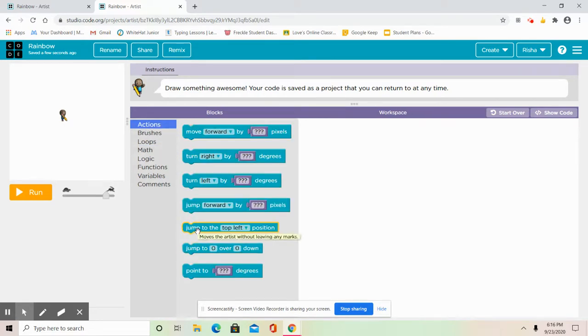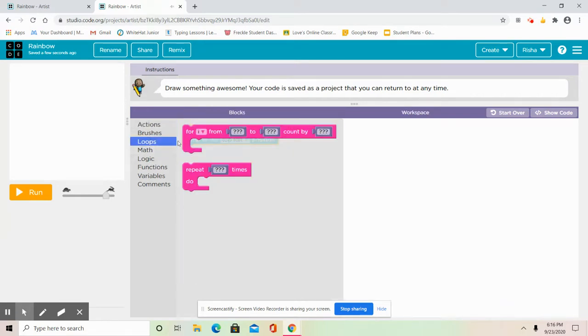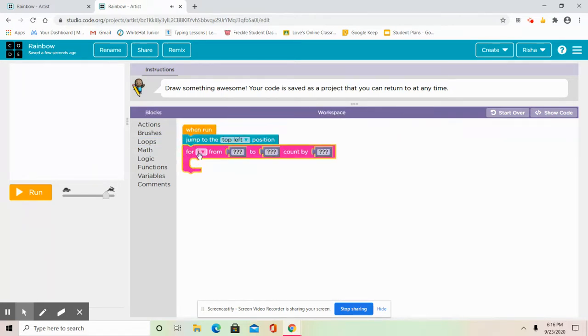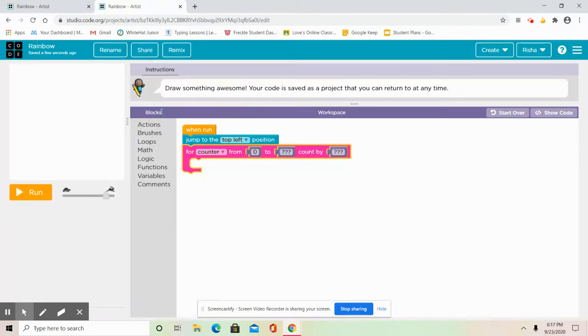First, you could go to the actions and grab the jump to top left. And we'll go to loops and we'll find for loop, this one, the first one. And you could keep it to I if you want, but I'm going to change it to counter. So from, let's just say 398 to 1, and we're going to count by 1.